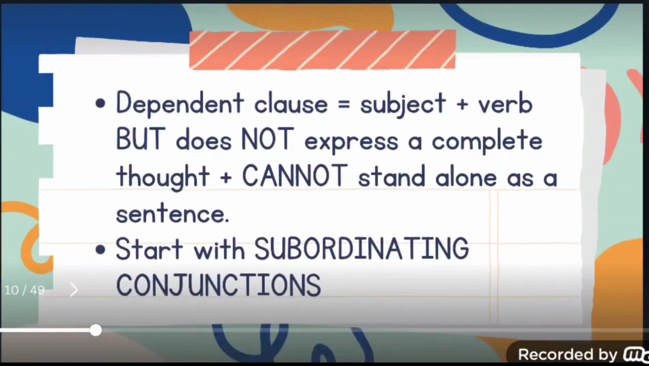Yes, this is the typical structure of a dependent clause. It contains a subject and a verb, but does not express a complete thought and cannot stand alone as a sentence. The one thing that distinguishes a dependent clause from an independent clause is that it begins with a subordinating conjunction. So a dependent clause can exist only with the help of a subordinating conjunction.